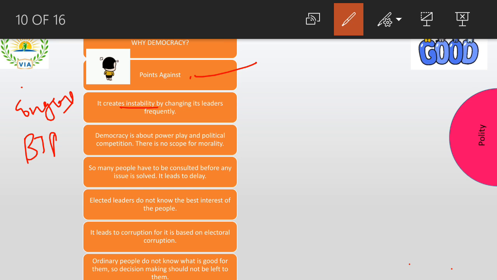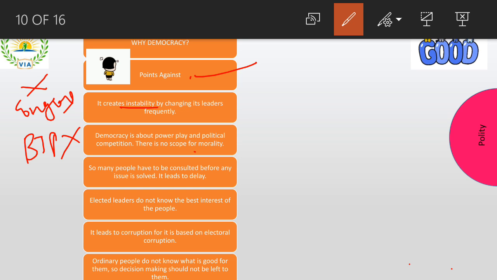Now see, Congress runs on different principles. BJP is running on different principles, right? So like this, different governments are running on different principles. So in that case, what happens here is, there is a lot of misunderstanding or miscommunication, right? So the government that is formed is not stable. It is an unstable form of government.